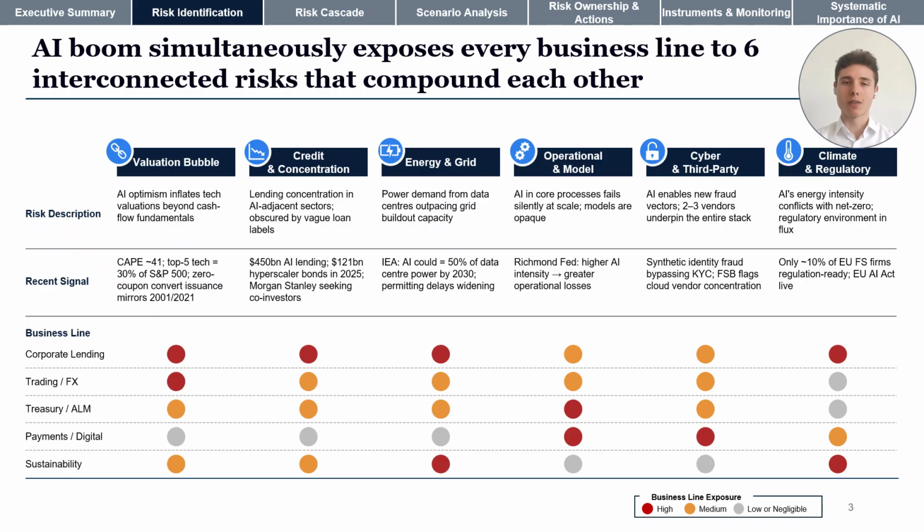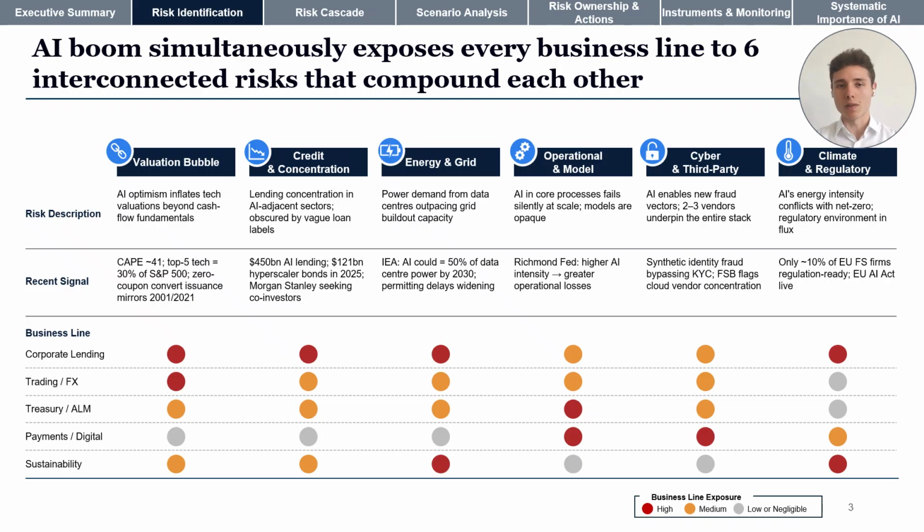So first, we have the valuation bubble and credit concentration, which hit us through the market channel. Equity repricing and spread widening flow straight into our trading books and loan valuations. Secondly, we have energy and grid constraints and operation and model failures, which hit us through the credit channel. They squeeze borrower cash flows and concentration into those sectors, turning them into default risk.